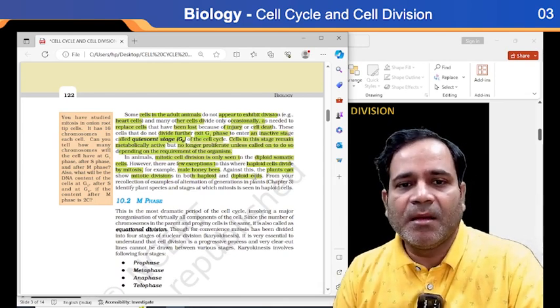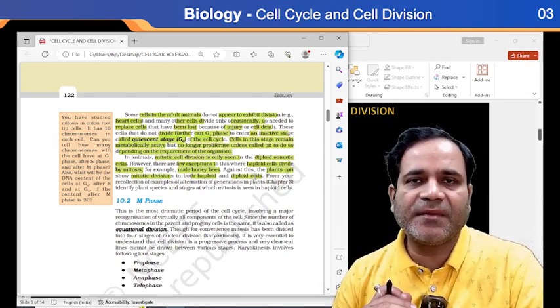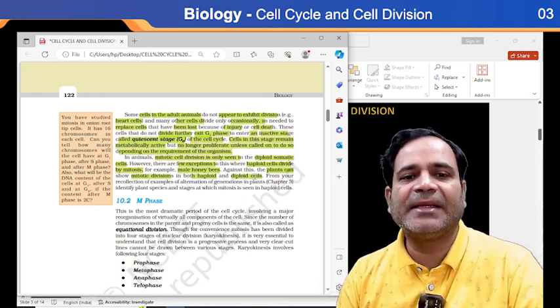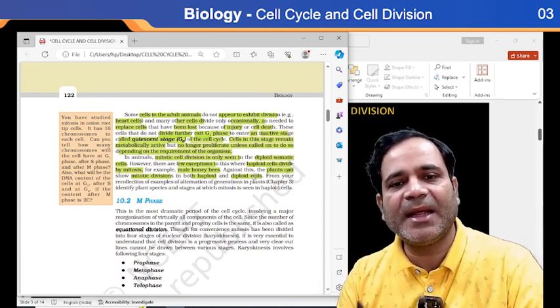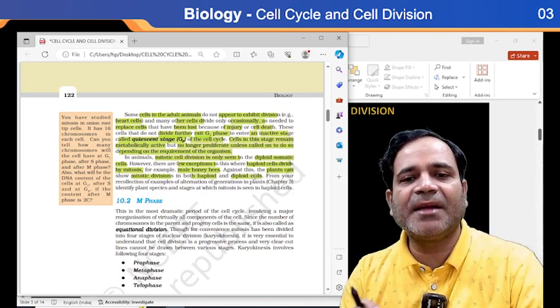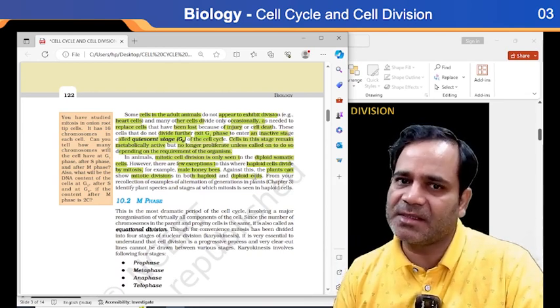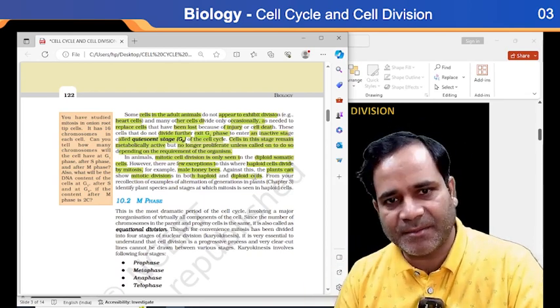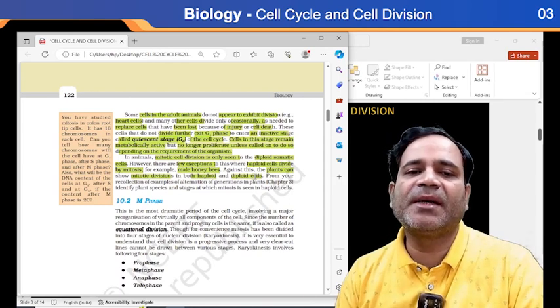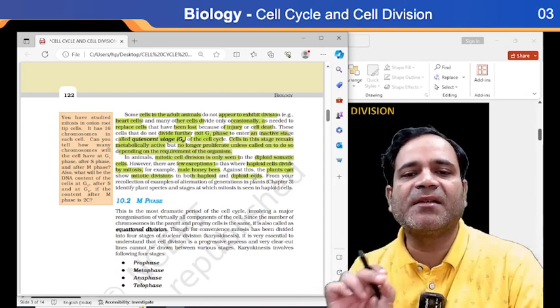Now, the second point we must keep in mind is that both haploid and diploid plant cells show mitotic division. So in a plant, whether haploid cells or diploid cells, mitotic division will take place.